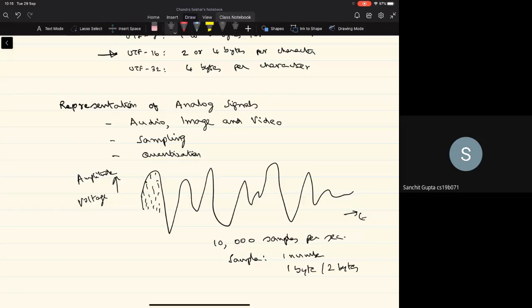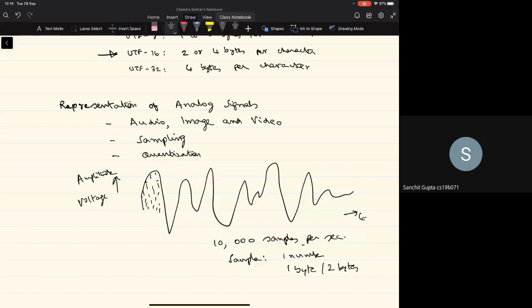Let's say the voltage levels are between -5 to plus 5 volts. Then how many discrete intervals of these voltage levels you want to have is decided by 1 byte or 2 bytes. If it's only 1 byte, then -5 volts to plus 5 volts will be represented using 0 to 255. Otherwise, if it's 2 bytes, it is represented between 0 and 2 power 16 minus 1. So basically what we are trying to say here is that even analog data like the speech data or the audio data will be represented as a sequence of numbers, where the number of numbers in the sequence is dependent on the sampling rate that's typically used.